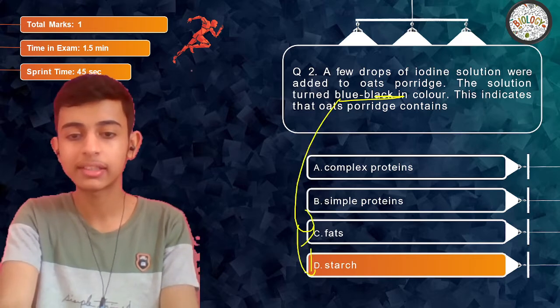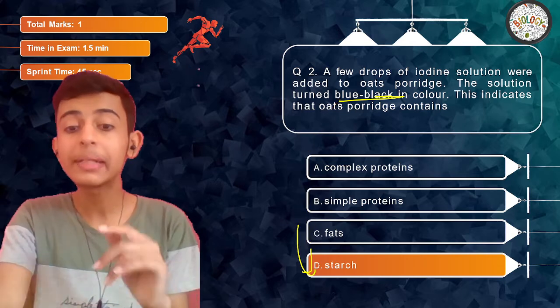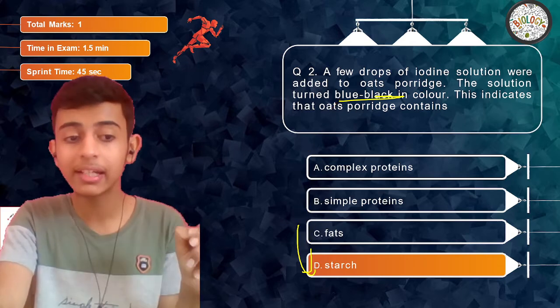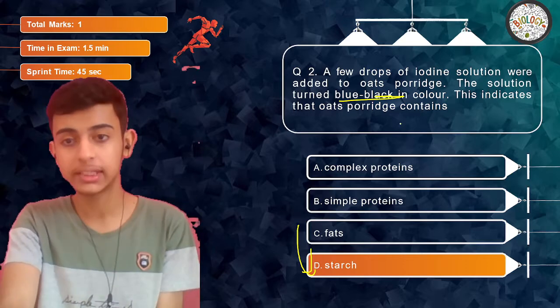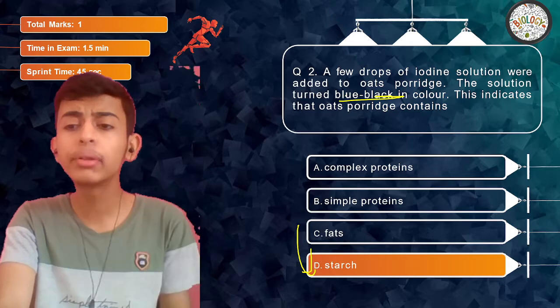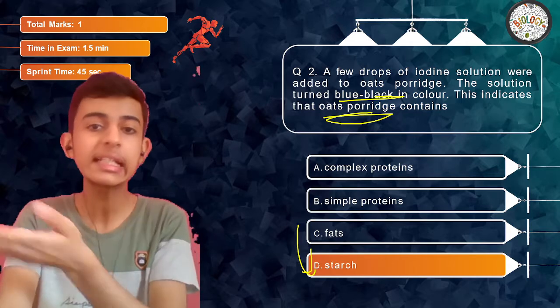Sorry, I had said fats. Just a second. Yeah, so basically it contains starch whenever they are giving you iodine solution, because iodine solution is the test for presence of starch. If starch is present, it shows a blue-black color. So the porridge basically has carbohydrates, so it contains starch.